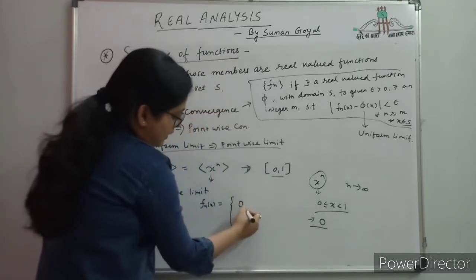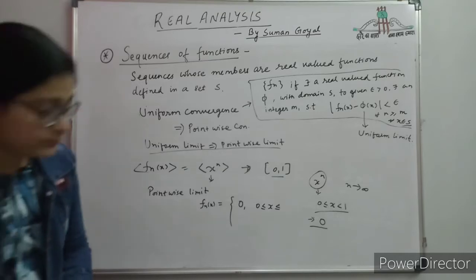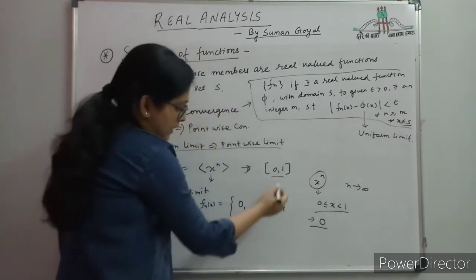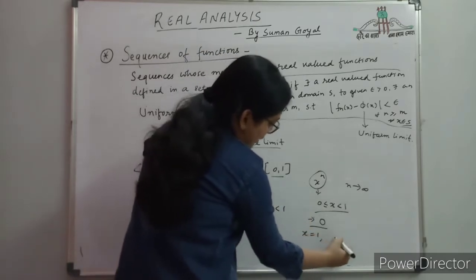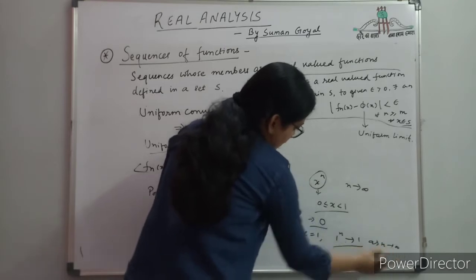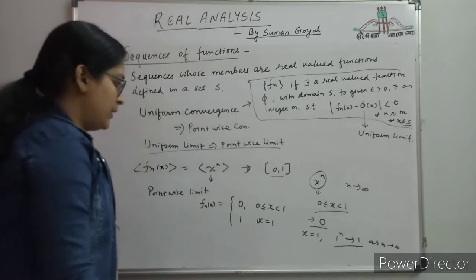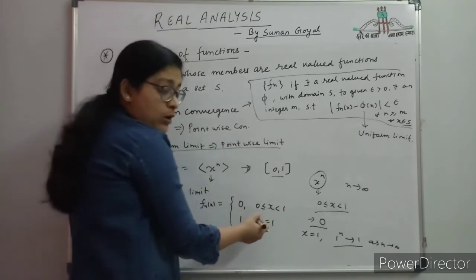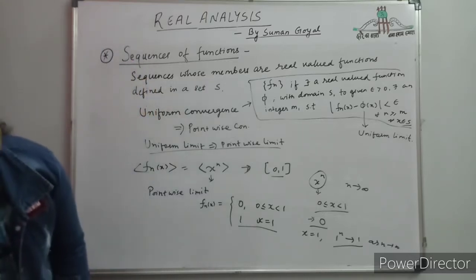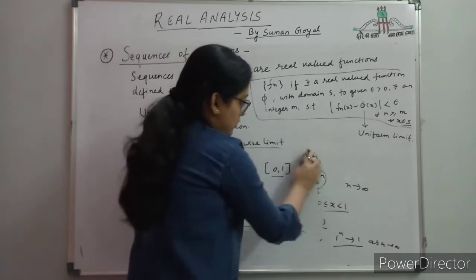The limit is 0 in case x is less than 1. In case x equals 1, 1 to the power n tends to 1 as n tends to infinity. So the pointwise limit of the sequence is 0 when x is between 0 and 1, and when x equals 1 it is 1. So this is a pointwise convergent sequence, and the pointwise limit is given as this.